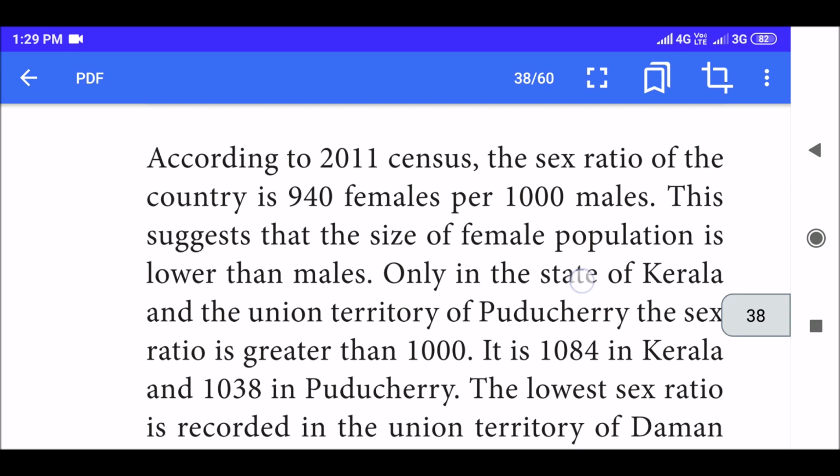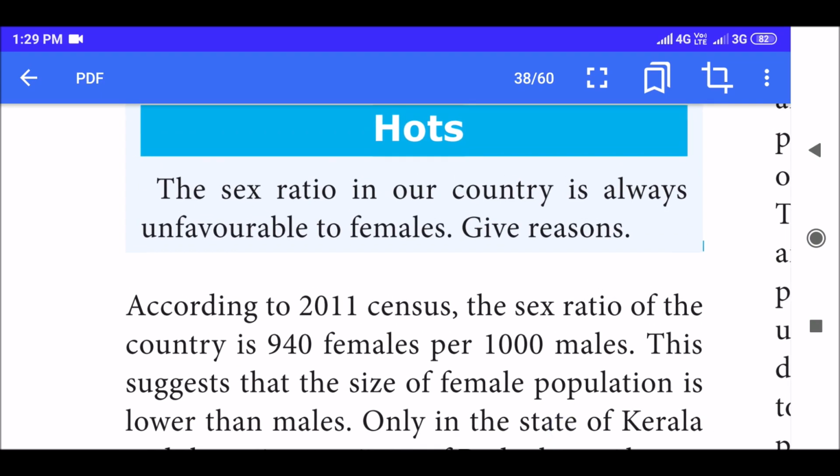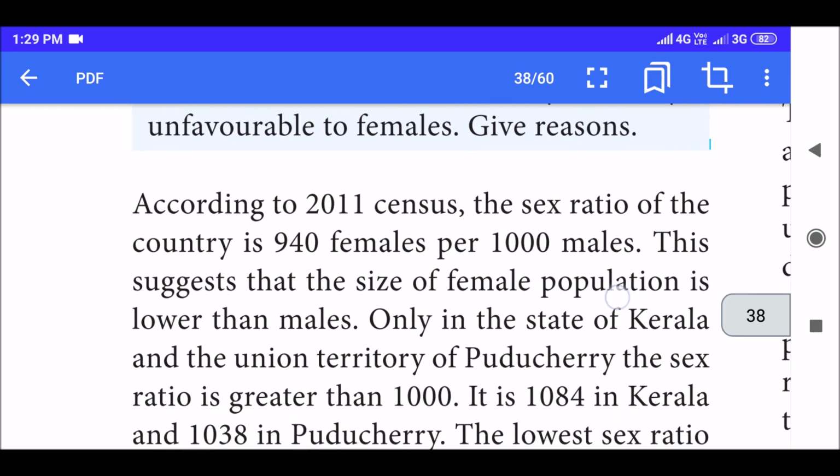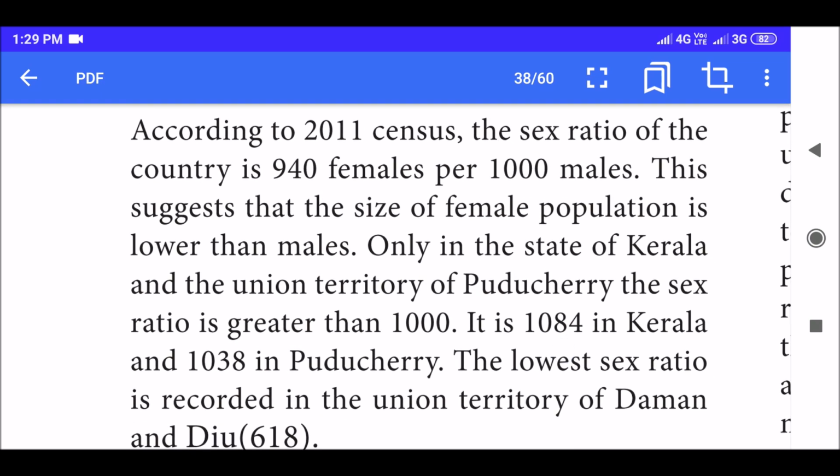According to 2011, the sex ratio in our country is always unfavorable to females. Give reasons. So they're asking us the reason why female ratio is lesser. According to 2011 census, the sex ratio of the country is 940 females per 1000 males. So 60 females are lesser.